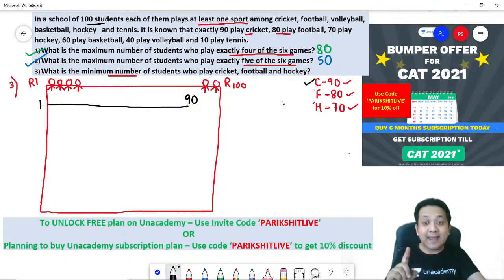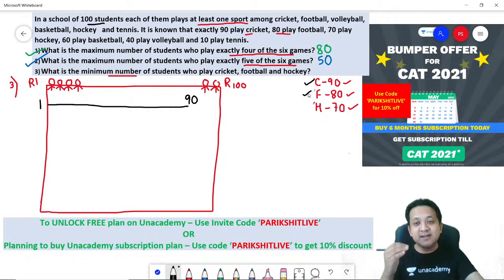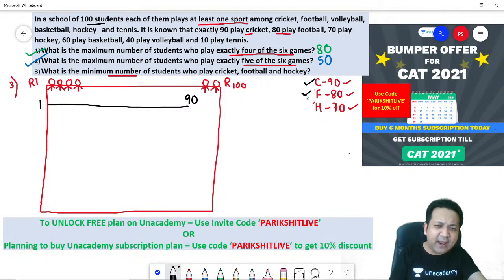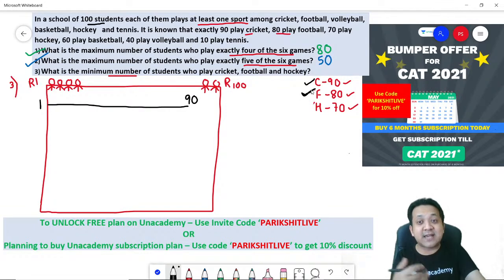Next, football. 80 students need to play football. But this time you got to be careful. You are not maximizing, you are minimizing. Means you don't want the same student to play 3 games. So what will happen when they are saying you need 80 students to play football? Probably you need a different set of students to play football. Why? You need to minimize. The previous 2 questions you had to maximize, but now you need to minimize.